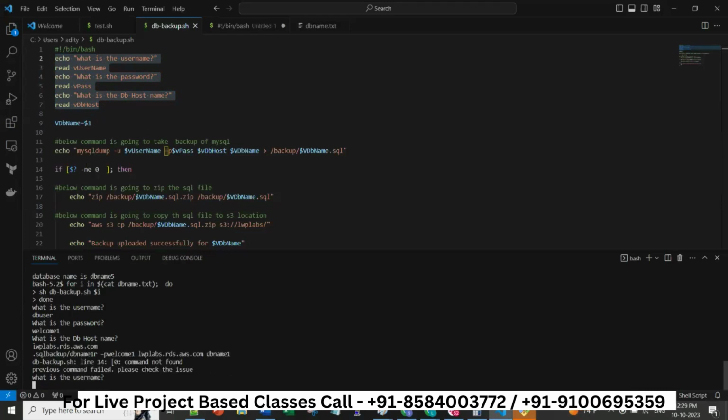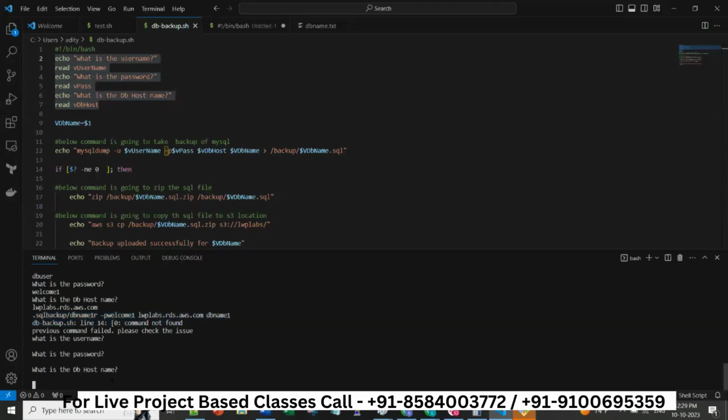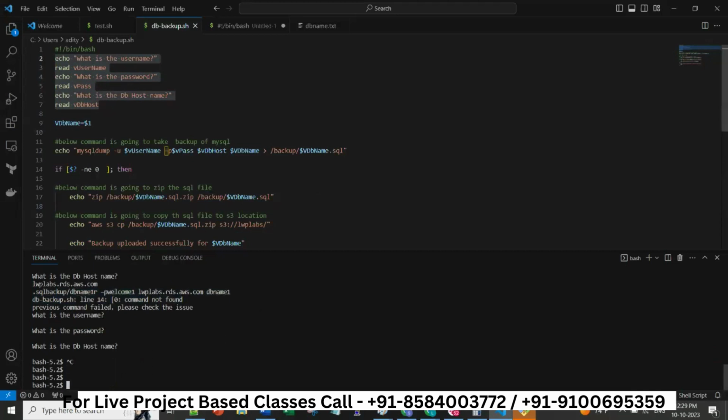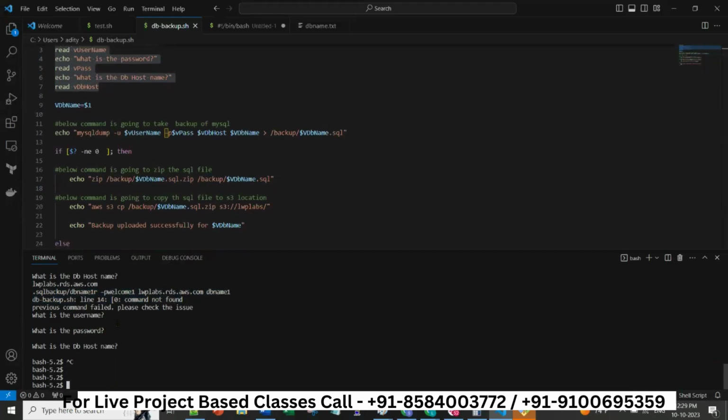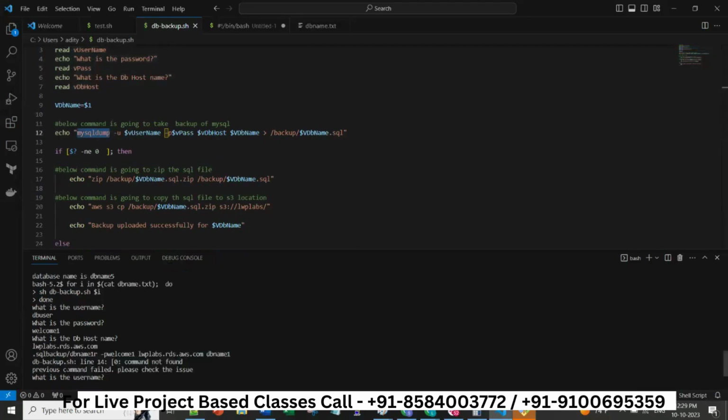Here you see it is giving some error: the db backup command not found and previous command failed, please check the issue. We can fix these issues. For now, the main focus is to explain why these errors are coming, because the MySQL command is not there in the server. So let me see why exactly.